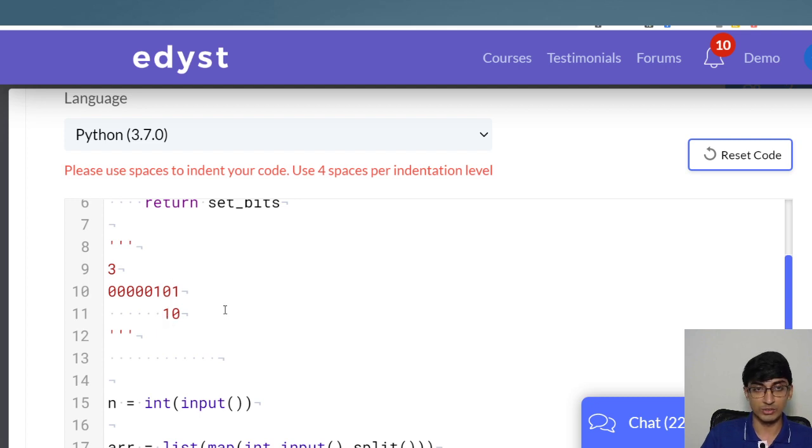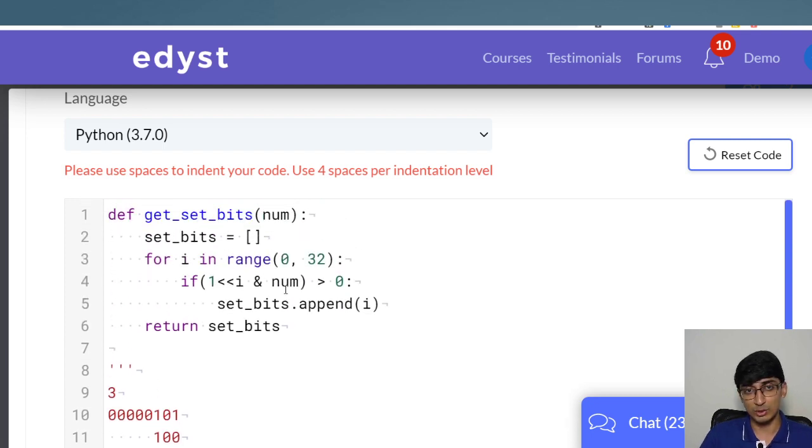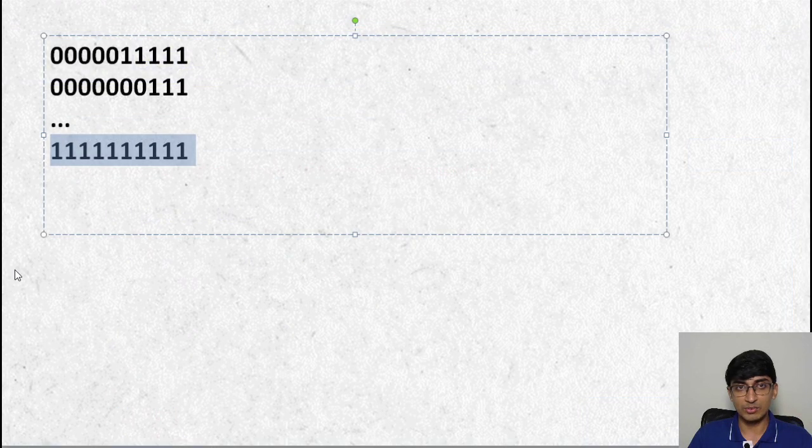Okay, let's go further, left shift further, and this means that the third bit is set, because when you AND this, you will get a value that is greater than 0. Left of it will be 0, right of it will be 0, but this will be 1 0 0, which is 4, which is greater than 0. We don't care what number it is, all we're saying is that it will be greater than 0. So that's how this bit masking works. For more on bit masking, you can join one of our courses, or you can check it online. It's a pretty simple approach. So yeah, that's what we did.